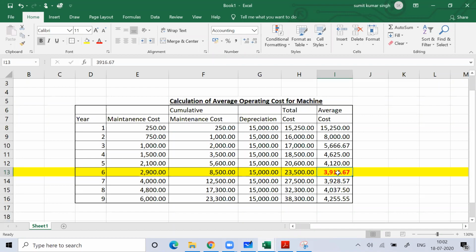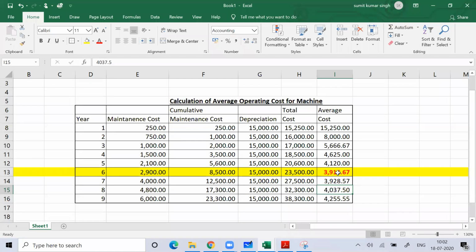It's time to replace your machine, because now if you keep using the machine, then every year you need to pay more money than what you paid in the previous year. So that's why we find the average cost per year.